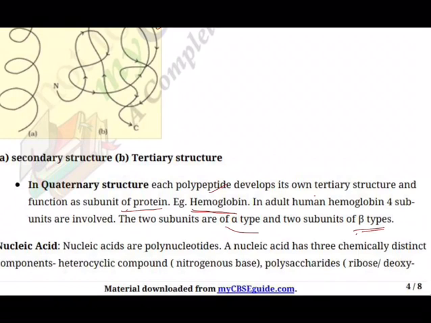So in our next class, we will discuss nucleic acids, DNA and RNA. So what is important here is that we need to have a lot of proteinaceous diet. So keep on